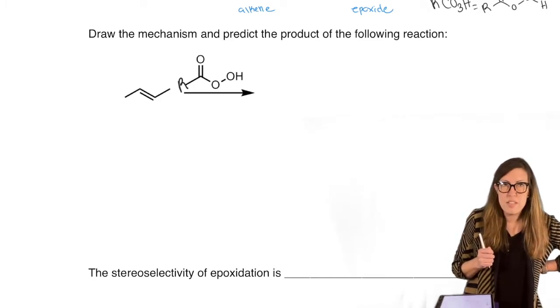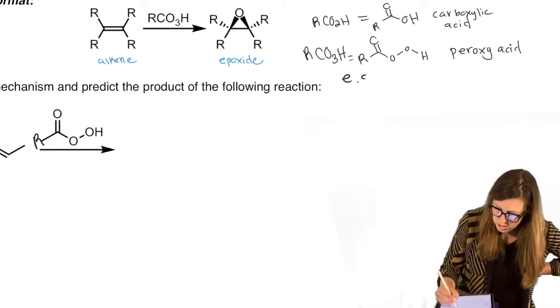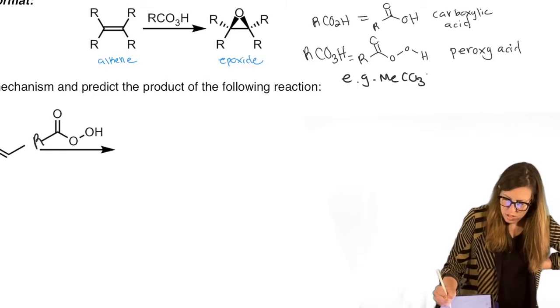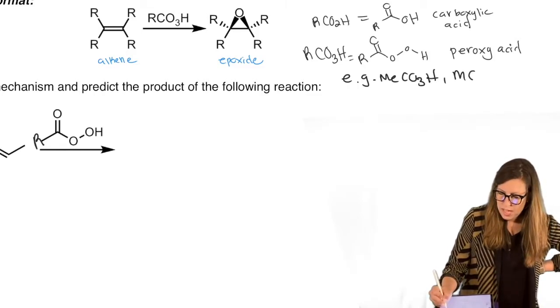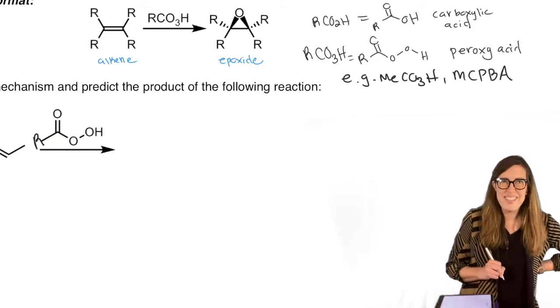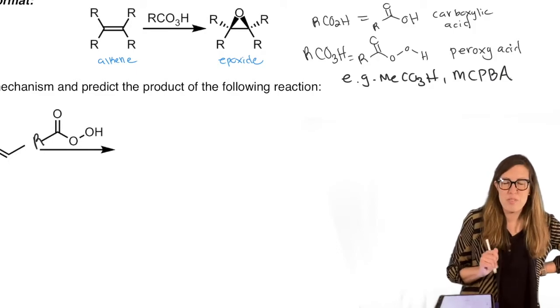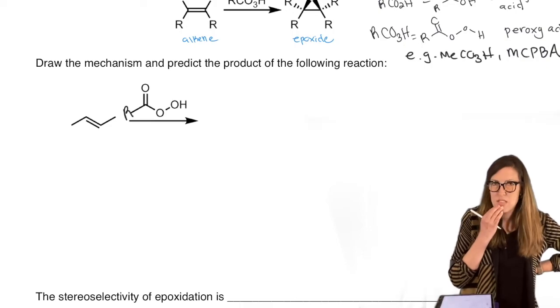You might see it defined, right? So let's put that here, e.g. MeCO3H. There's another one that's really popular called MCPBA, and we'll show you that one next. Metachloroperoxybenzoic acid. But it's the peroxy acid that has the functional group part. The rest is just there because it's usually good for solubility and reaction conditions.